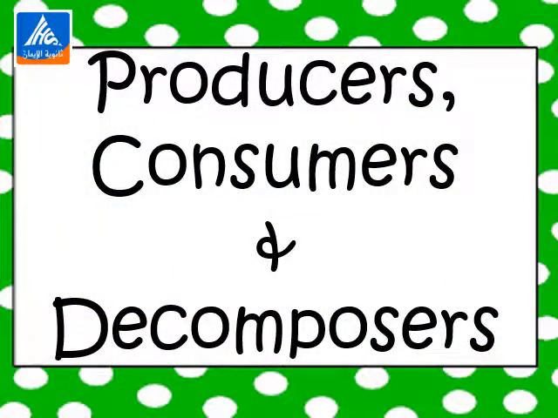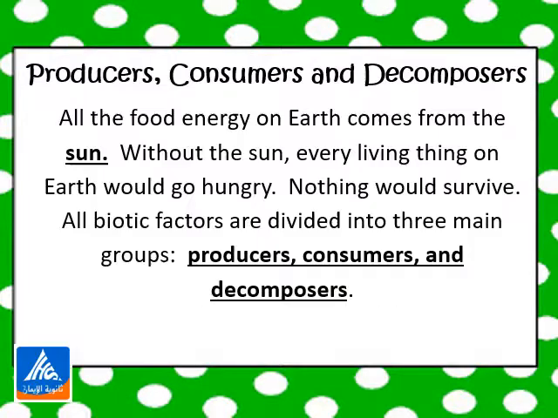We want to talk about producers, consumers, and decomposers. All the food energy on Earth comes from the sun. Without the sun, every living thing on Earth would go hungry and would not survive. All biotic factors are divided into three main groups: producers, consumers, and decomposers.